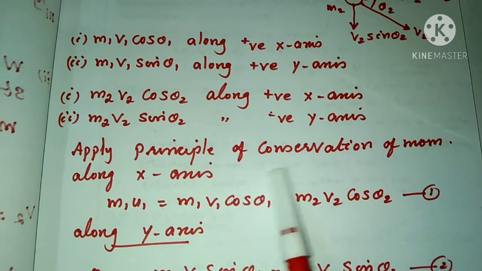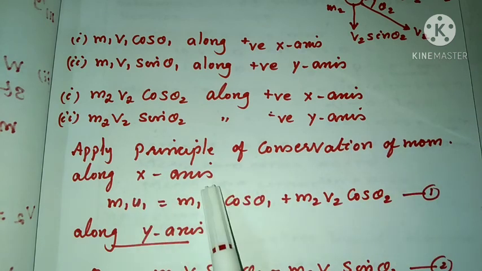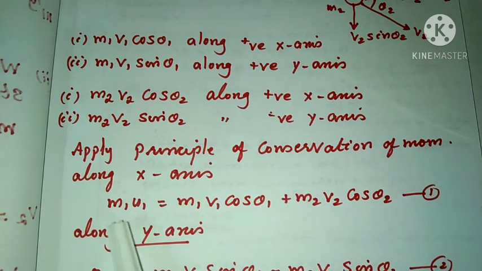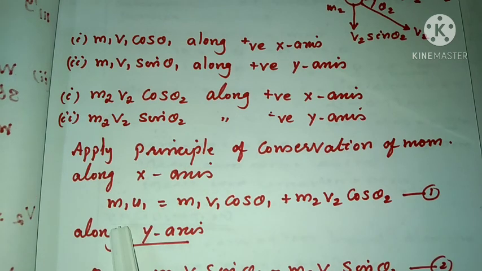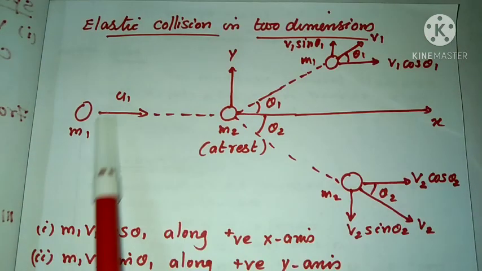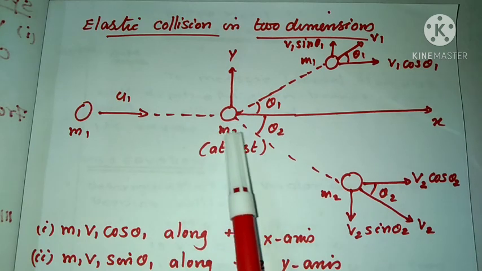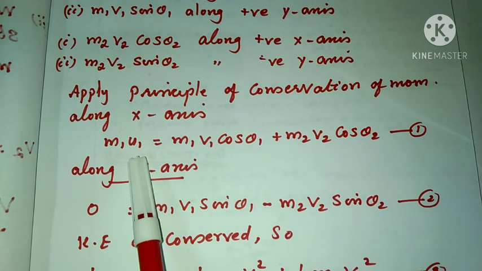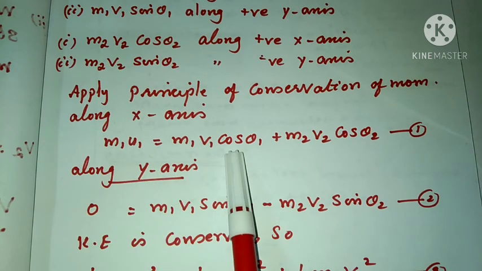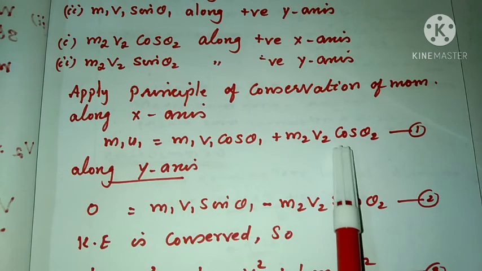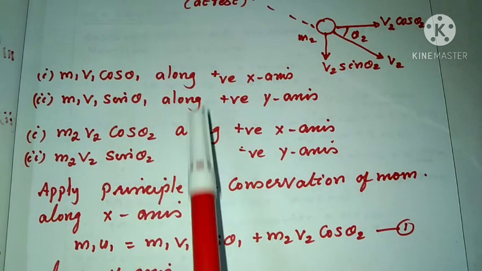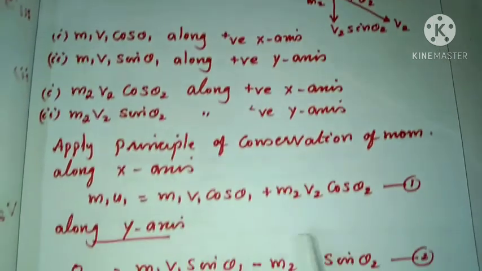So first we can apply the conservation of momentum along the x-axis. Momentum before collision equal to momentum after collision. What is the momentum before collision? That is m1 u1 plus m2 u2. Here u2 equal to 0, so that term becomes cancelled. So we can write m1 u1 equal to the momentum after collision along the x-axis, that is m1 v1 cos theta 1 plus m2 v2 cos theta 2.